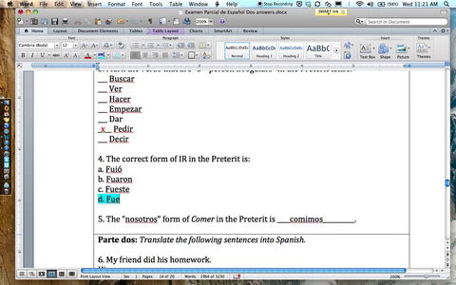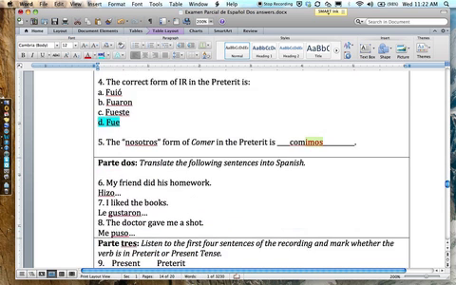The correct form of ir in the preterite is fue. And I always like this question because I took it directly from things that people have written in their wiki pages from the beginning of the year, when people start trying to write things, and then they start trying to use the preterite, and they use an ir. These are all the things that I got for forms of ir, so that's how I chose those. But the correct answer is fue. And the nosotros form of comer, an er verb, so it has to end in imos, comimos.